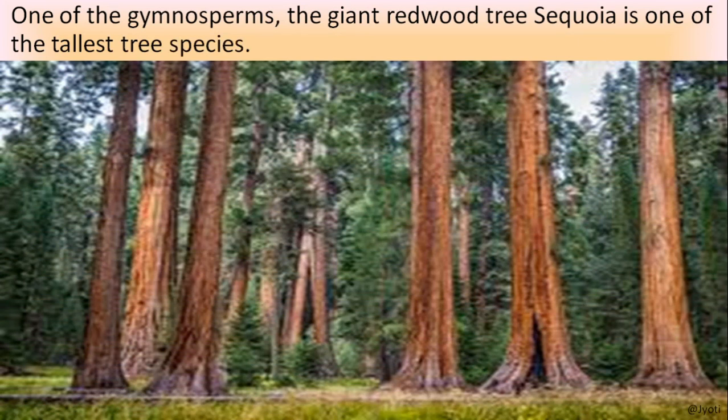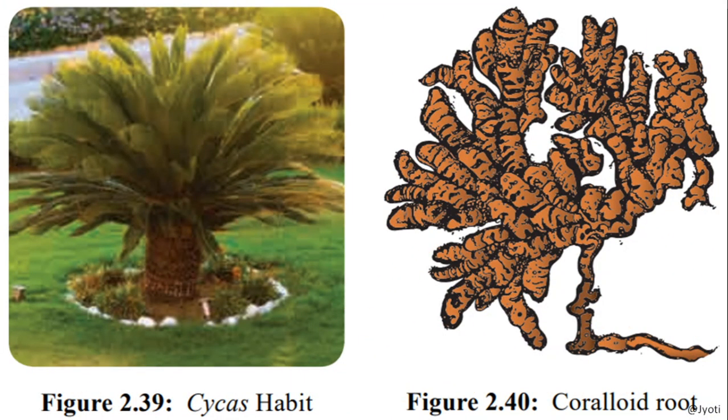Here you can see one of the gymnosperms, the giant redwood tree, Sequoia, one of the tallest tree species of gymnosperm. Here you can see cycas and its habitat. It can grow in dry condition, and this is the leaf, and each one here is a leaf.